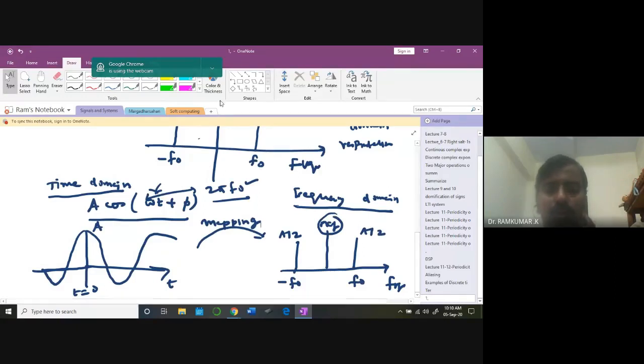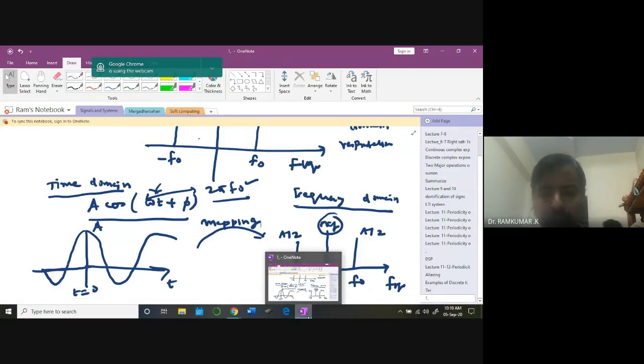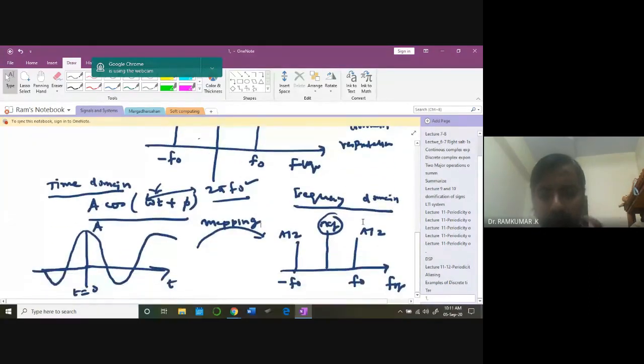So it is essential to spend some time on the basics. That's why I'm putting a lot of effort into the basics. Once you understand the basics somewhat clearly, you also have to work from your end. You should read. The lecture alone is not sufficient, but once you understand something in class, you can improvise, refer, and go a little deeper. That's why I'm asking you again and again whether you have understood or not.